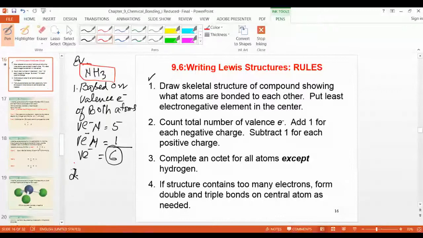Now the second step is to draw the skeleton structure of the compound showing what atoms are bonded to each other and put the least electronegative element in the center. Look here, the least electronegative element is hydrogen, right? One minute, this is a very important point now.